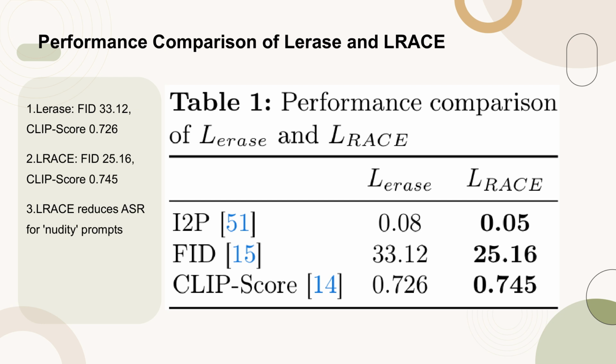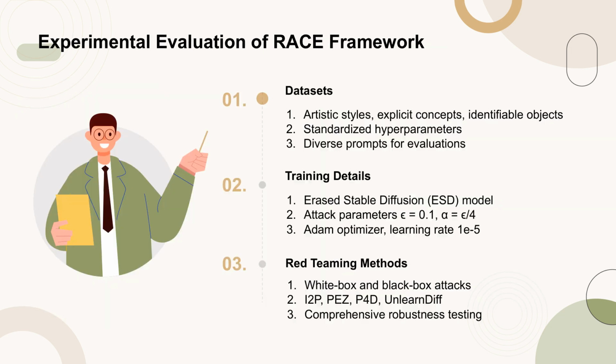Additionally, R.A.C.E improves image quality metrics, as assessed on the MS-COCO dataset, highlighting its strategic advantage in adversarial training scenarios. The experimental evaluation of the R.A.C.E framework involves assessing its performance across various datasets, including artistic styles, explicit concepts, and identifiable objects. Key hyperparameters are standardized to ensure a uniform image generation process. The training details focus on using the R.A.C.E Stable Diffusion (ESD) model with specific attack parameters and optimization techniques.